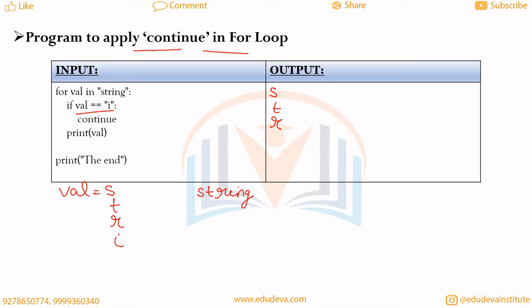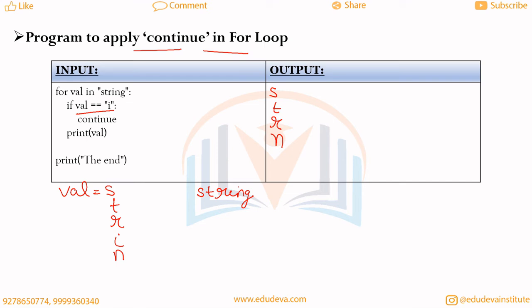It means that if the condition is true, we just need to continue with the for loop, and we will not execute the for loop at this step, so we will miss the print val at this step. The next value of val will be n, so we will print n in the output because n double equal to i is false.